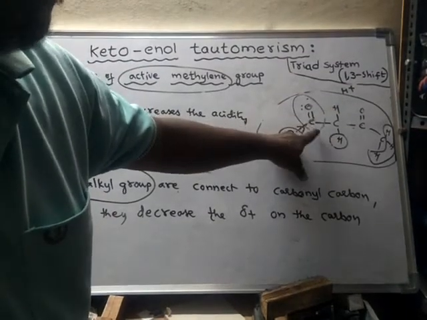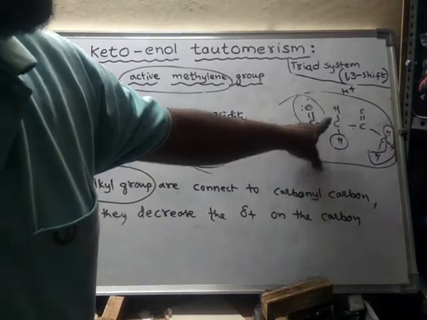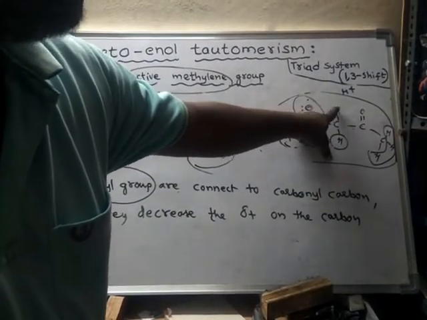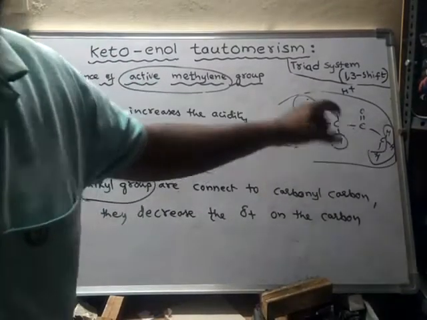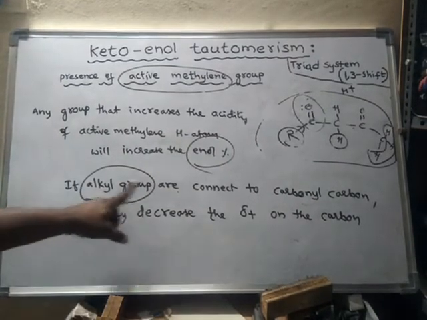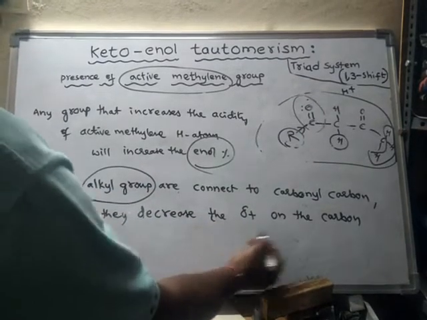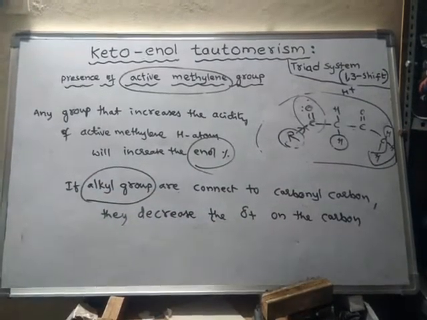So the acidic nature of this alpha hydrogen depends upon the amount of positive charge on this carbon.